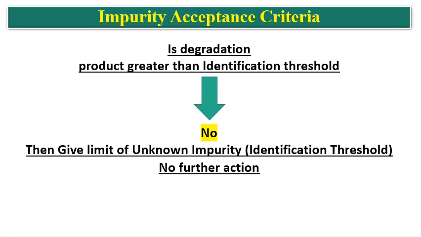So we have to check whether that degradation product is greater than the identification threshold or not. If it is not more than the identification threshold, then give a limit of unknown impurity, that is identification threshold limit, and there will be no further action because you have controlled the degradation product by the identification threshold.